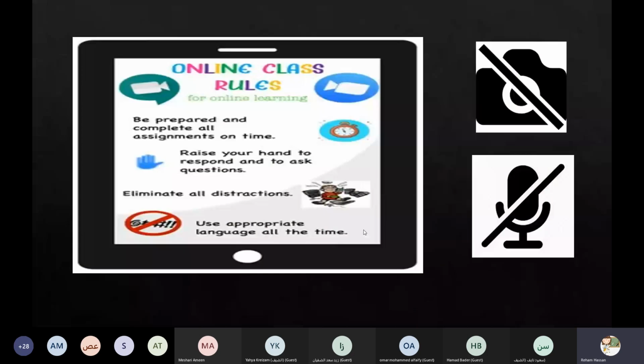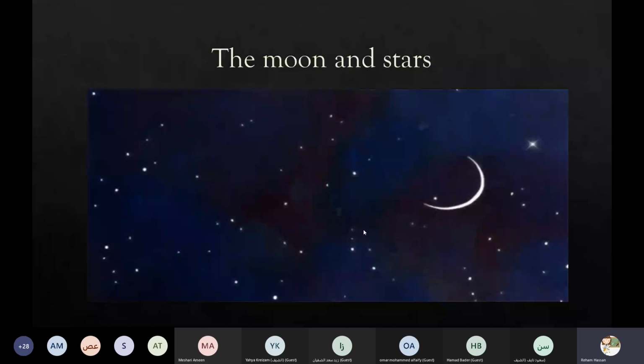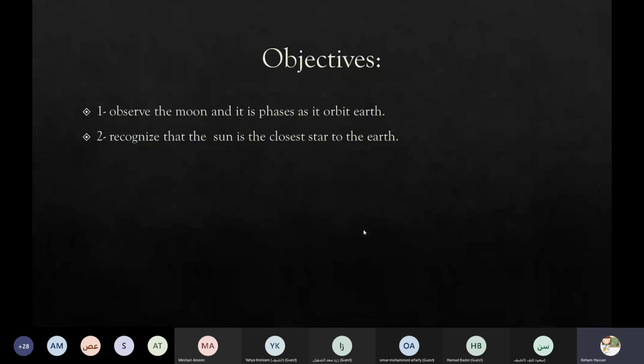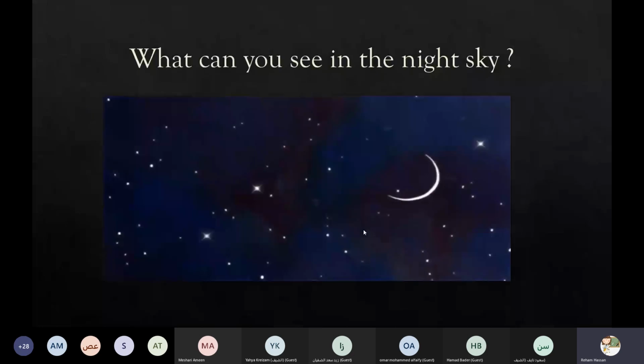Do you remember the title of our lesson? It's about the moon and stars. The moon and stars, okay? So today, inshallah, we'll observe the moon and its phases as it orbits Earth, okay? If you look at the sky at night, can you see what? Yes, Wilbert, wait, one by one.